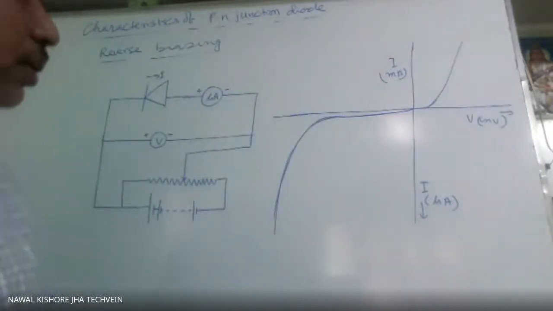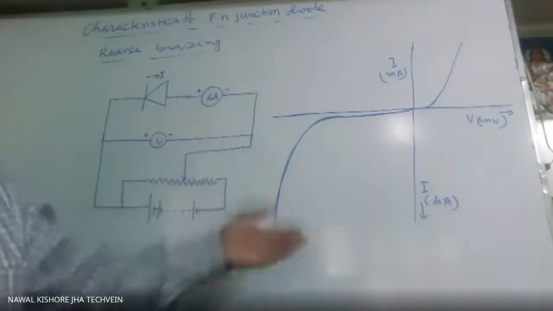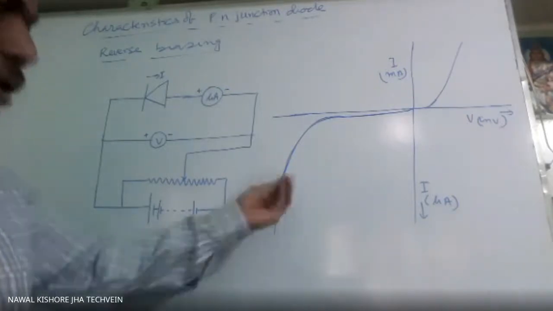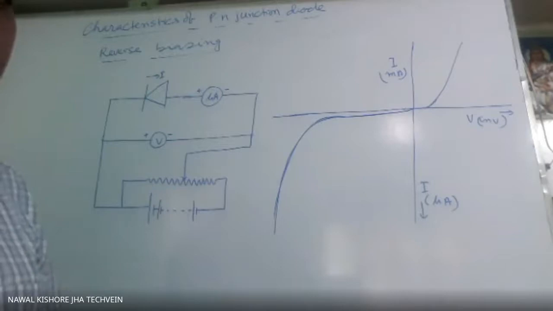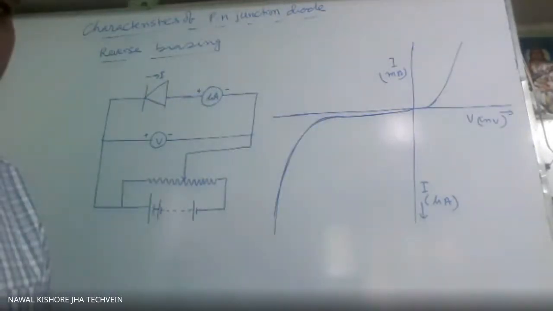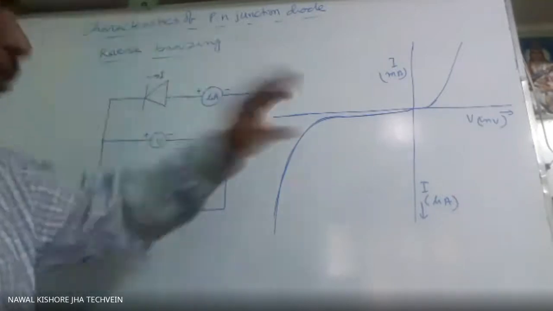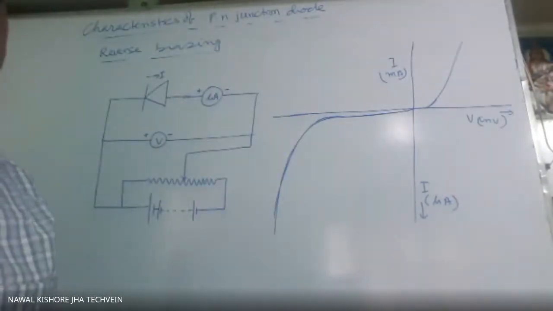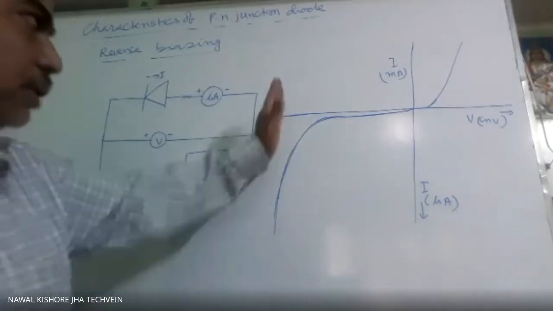This happens when a large number of covalent bonds break, because minority carriers are produced due to breaking of the bonds only. So when a large number of covalent bonds break suddenly, then this type of situation will come. And that particular voltage we call the Zener voltage. So junction breakdown will take place.